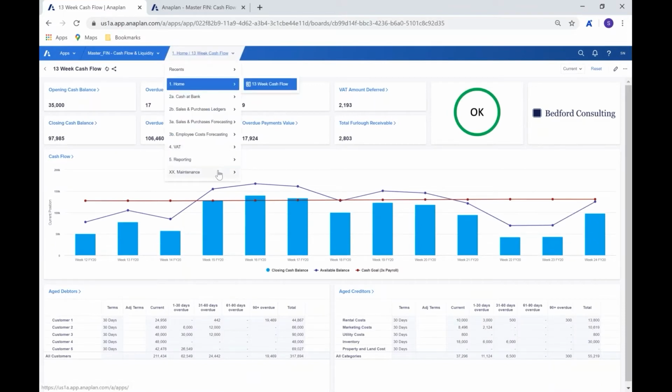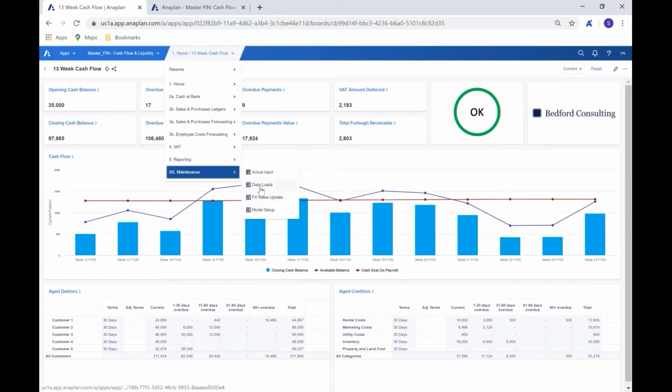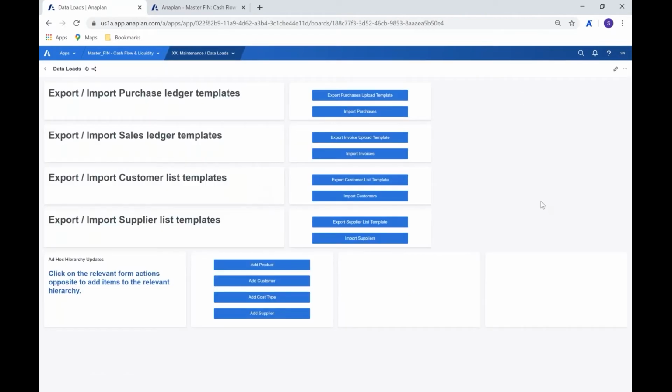For the information that we have in the system, of course, we're going to want to import it. So we have a nice easy integration here so that we can set templates and import those files. And from here, we'll be able to import and export anything that we wanted to from the system. So it's all set up as a nice template as a starting point, whether it be that we wanted to have ad hoc update of hierarchies, and we could of course do so here in relation to product, customer, cost type, and supplier, and so on, or whether it be that we wanted to import transactional data, whether it be purchases, invoices, and so on.